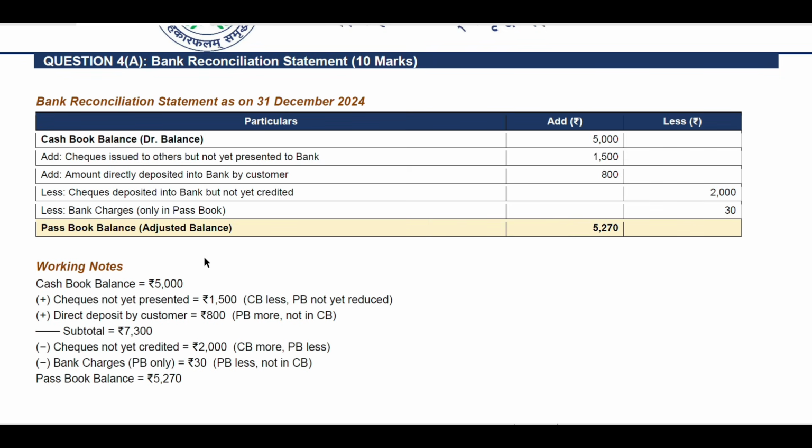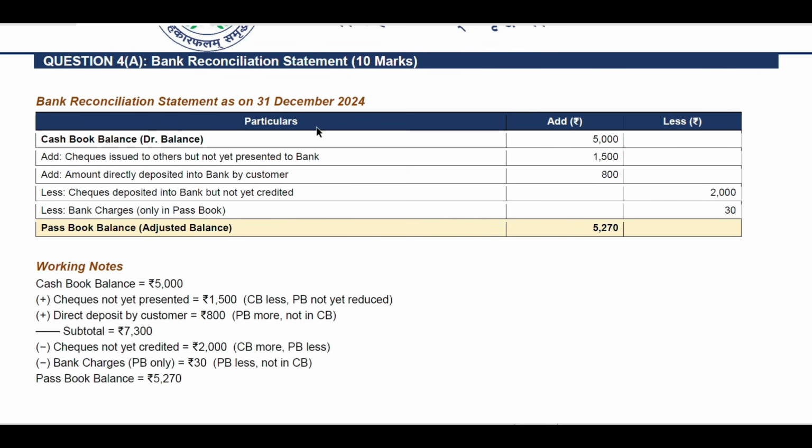So what are the things in the examination or in the question? We have to write again, we have to make the table. In accounts, you have to make tables everywhere: wherever a statement is asked, wherever closing is asked, computer account, sales account, profit and loss account, balance sheet, everywhere you have to make a table. So make sure in the accounts paper you have your scale to draw the proper lines and all.